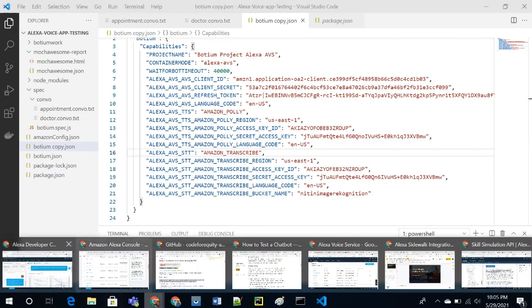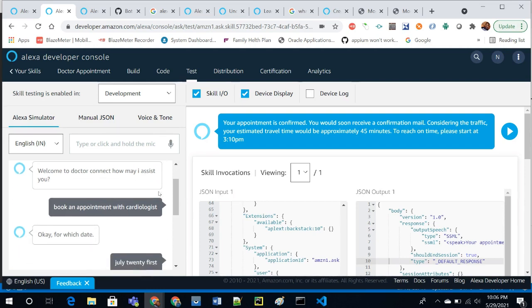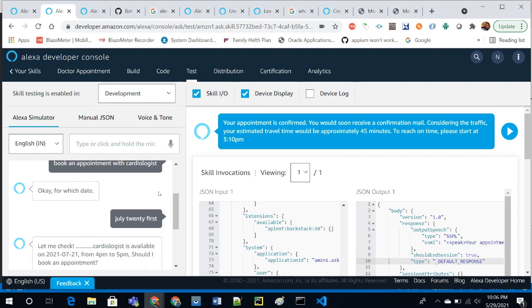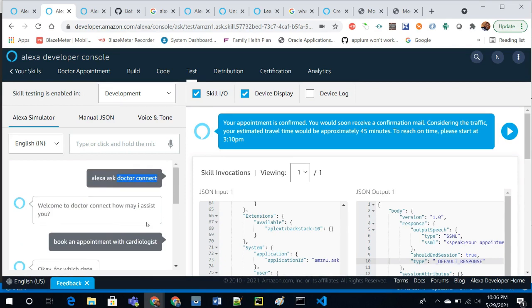I'll give the overview of my application as well. So here's my Doctor Connect application skill set. This is how I'm invoking my skill with the invocation name, like Alexa ask Doctor Connect, and this is how the conversation goes with Alexa. I'll be providing details like what kind of doctor I want to book an appointment with, the dates and so on. Once all the details have been received by Alexa, only then will it book an appointment with the cardiologist or the specific doctor. So this whole conversation is called a multi-level conversation.